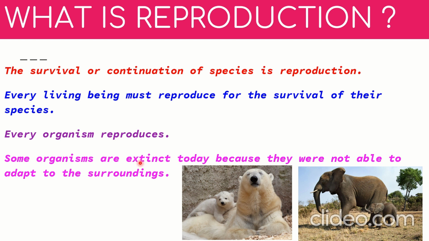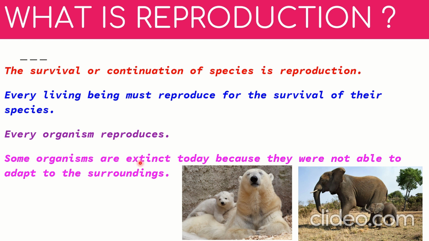Some organisms are extinct today because they were not able to adapt to the surroundings. Some organisms like mammoths were not able to adapt to the changing environment. From the ice age to the normal age, they weren't able to change some of the features to live, and that is why they died and eventually became extinct.